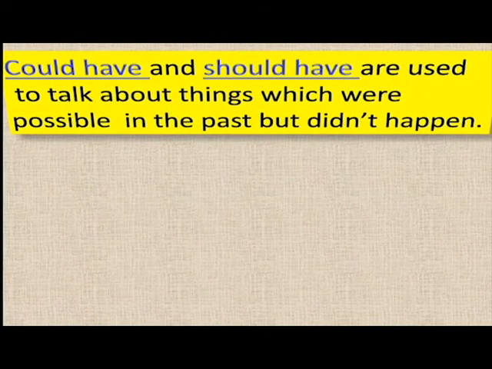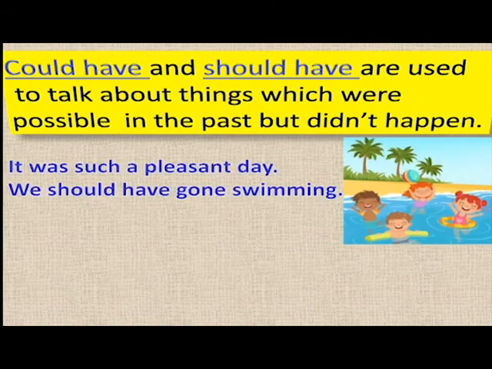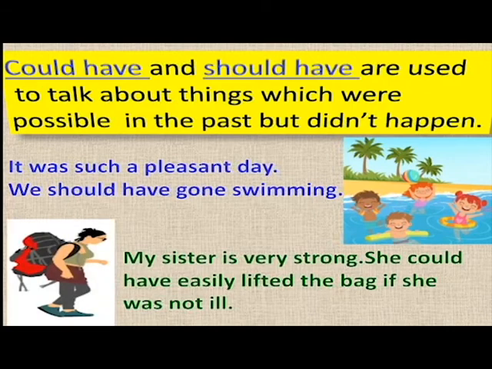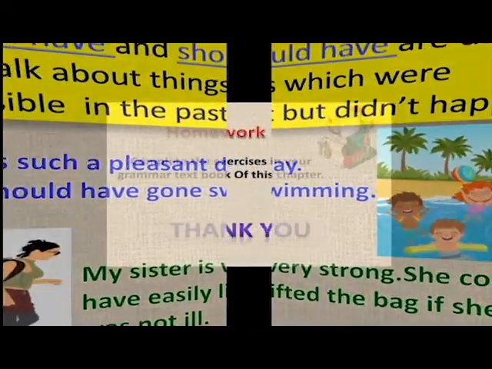Now we'll talk about could have and should have. Could have and should have are used to talk about things which were possible in the past but didn't happen. "It was such a pleasant day. We should have gone swimming." This was possible in the past but didn't happen. "My sister is very strong. She could have easily lifted the bag if she wasn't ill." So these could have happened but did not happen.